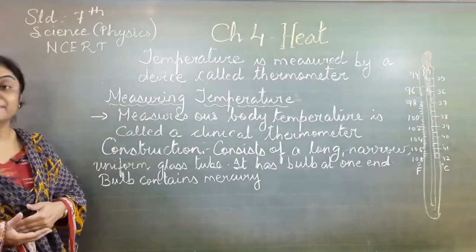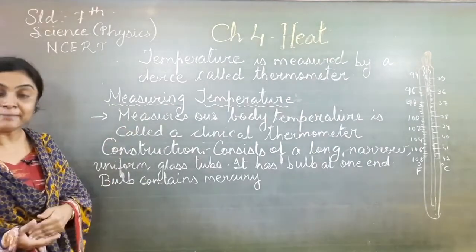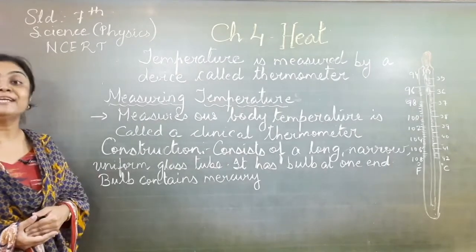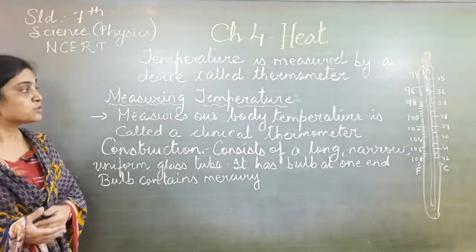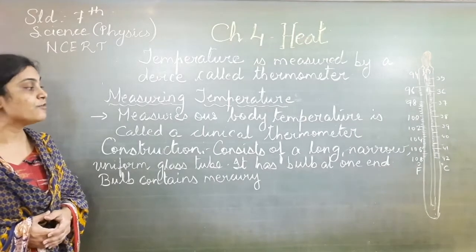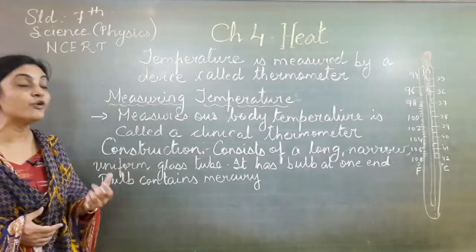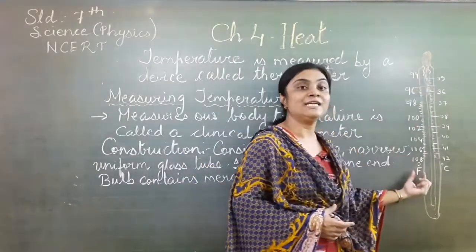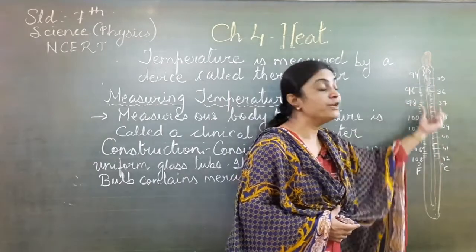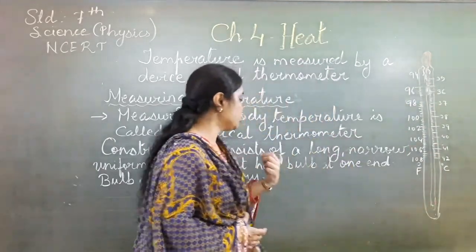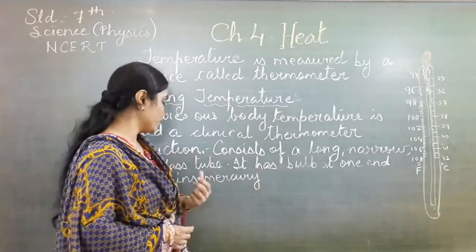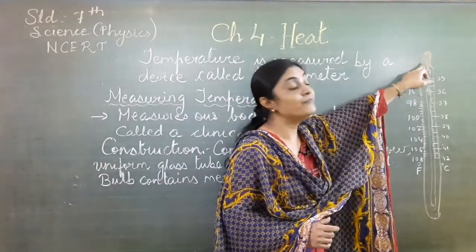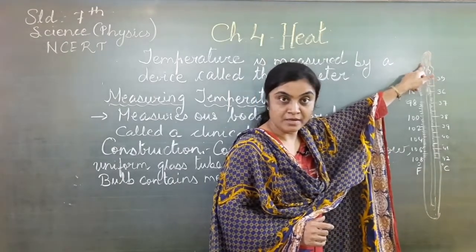Now how is it made? To measure our body temperature, we use a clinical thermometer. Let us see the construction. This clinical thermometer consists of a long, narrow, uniform glass tube. I have drawn a picture over here. This tube is made of glass and it is uniform. The glass tube has a bulb at one end. There is a bulb over here, and this bulb contains mercury.